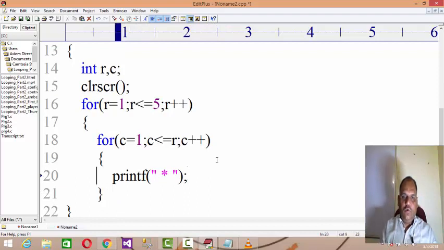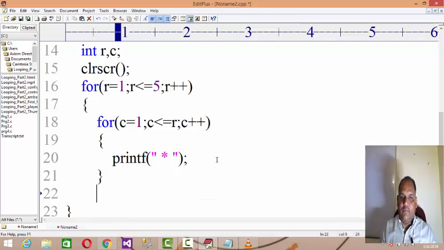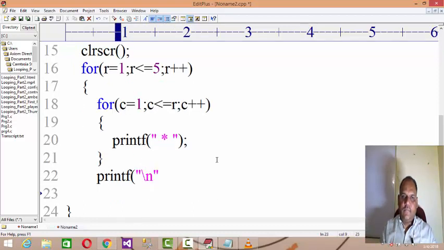And don't go to the new line. Don't go to the new line while the column block is running, and after completion of the column block, then you shift to the new line. And then complete your row loop. Means for one row, the column has to iterate completely. For one row, the column will increment from 1 to 1, print one star, then go to the new line.